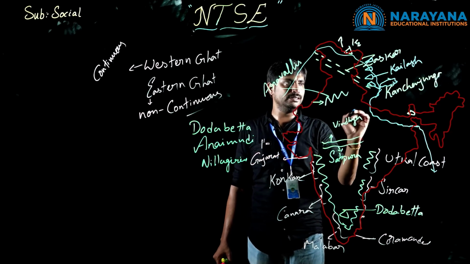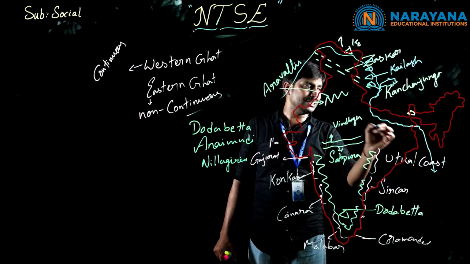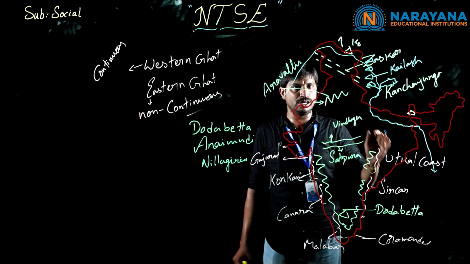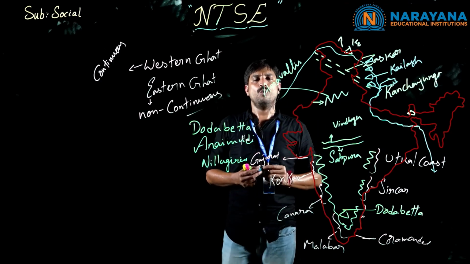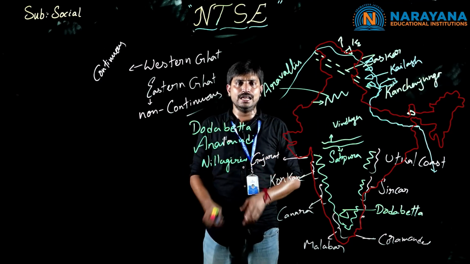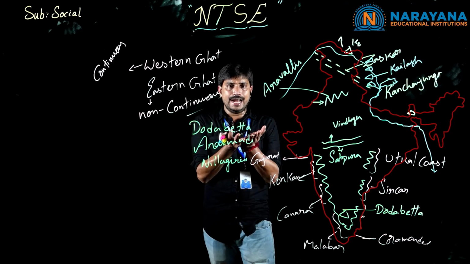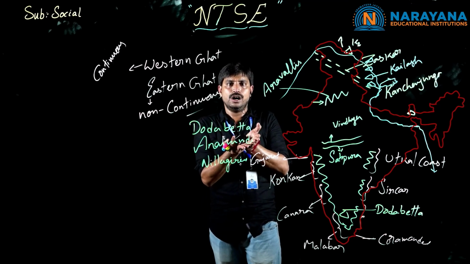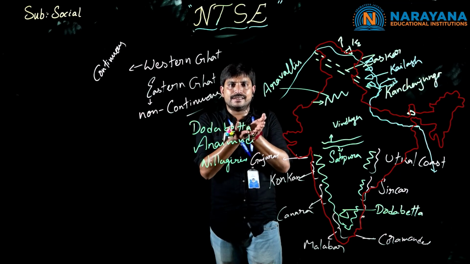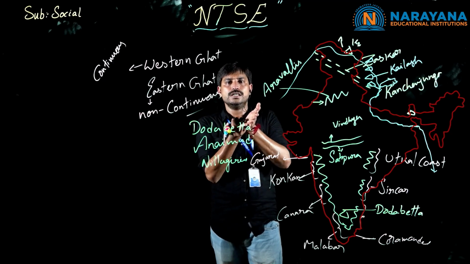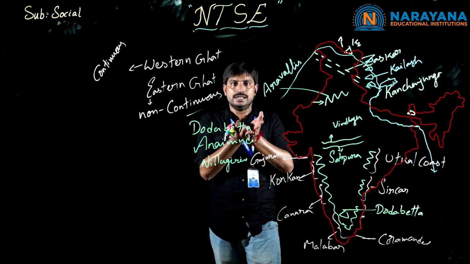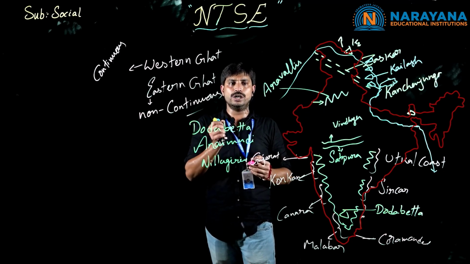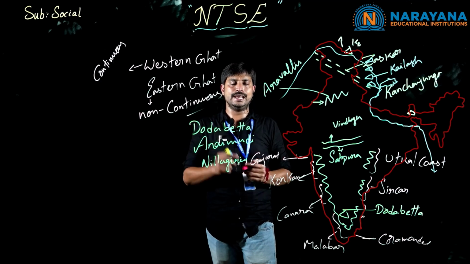Here, one more important thing: if we go through the rivers, the majority of them are mixing in the Bay of Bengal. What is the reason? The land of our country has been tilted slightly towards the east. Clear, children? That is the reason the majority of rivers mix in the Bay of Bengal and only a few rivers mix in the Arabian Sea.